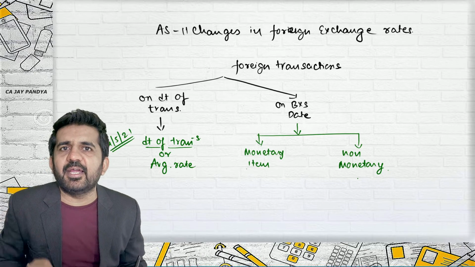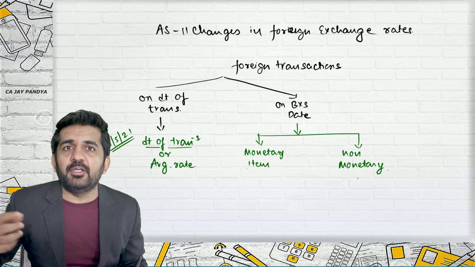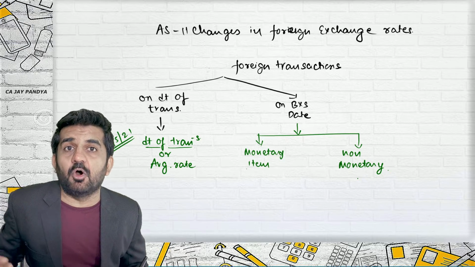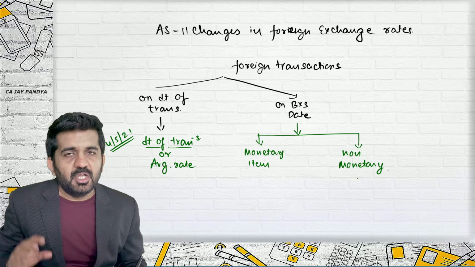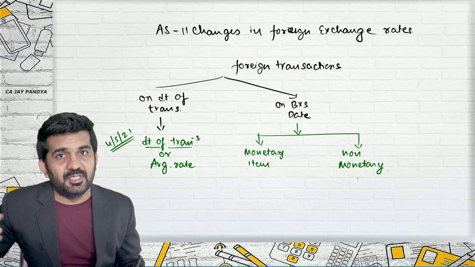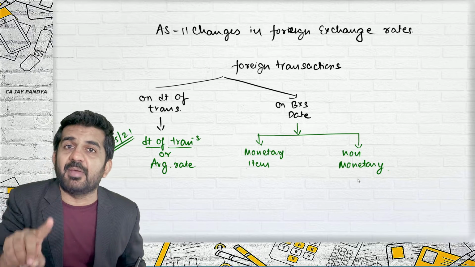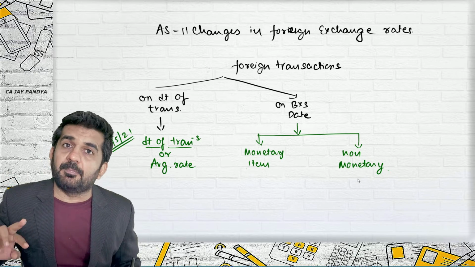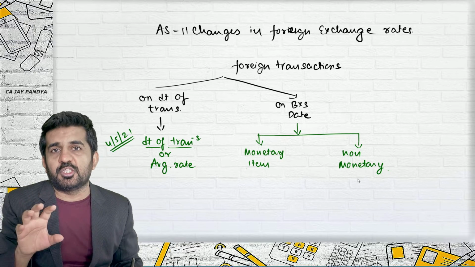What are monetary items? The items which can be converted into something which is measurable money or measurable cash are monetary items. Now debtors, if they are $10,000, I can easily say I am going to receive $10,000. Is it measurable? The answer is yes. Yes, whatever you will receive in rupees depends upon the exchange rate, but that you are going to receive $10,000 is fixed.